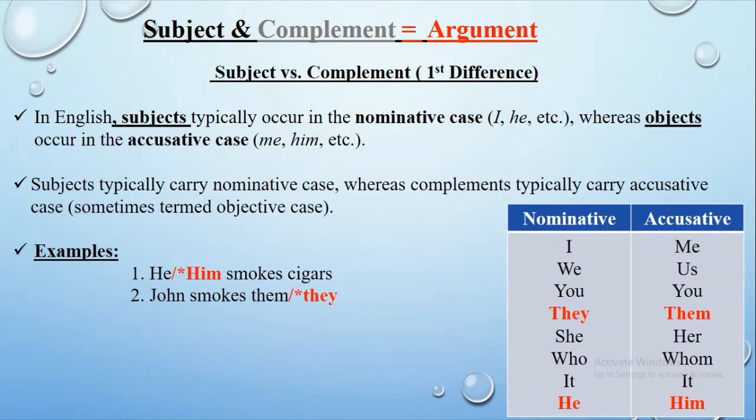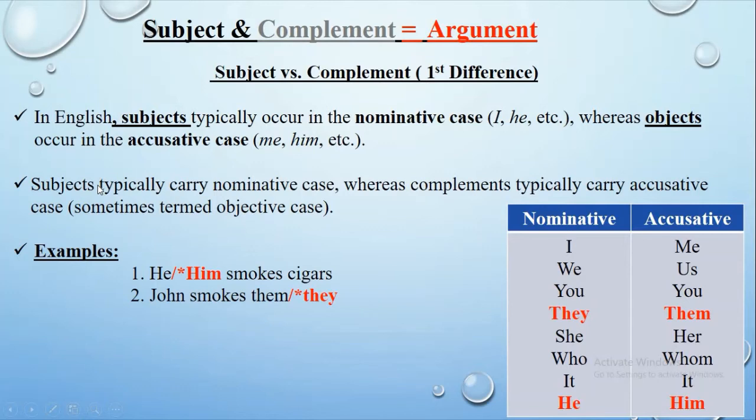As we have learned in the previous slide, the combination of subject and complement is called argument. In English, we have subject and complement, but first we must know the difference between subject and complement. The first difference is that subjects typically occur in the nominative case like I, he. However, objects occur in the accusative case like me, him.